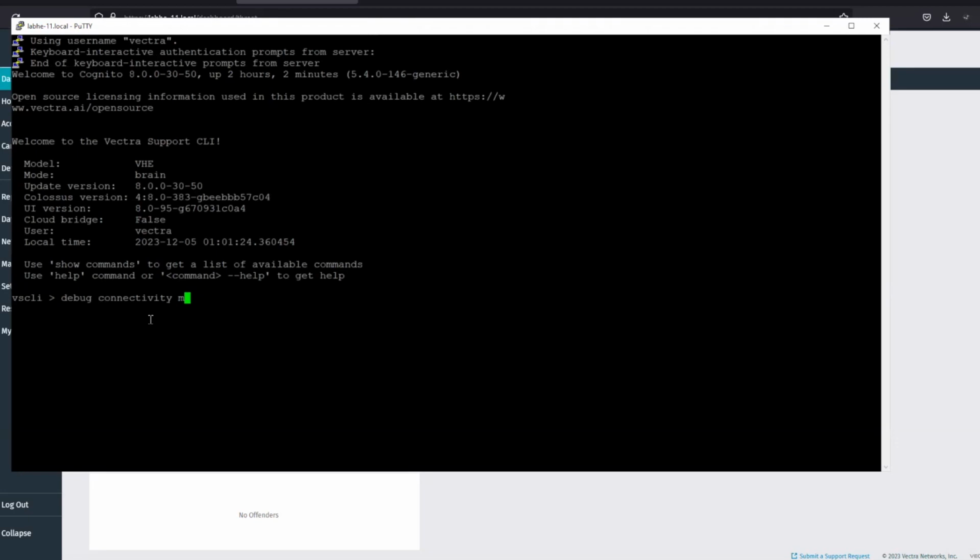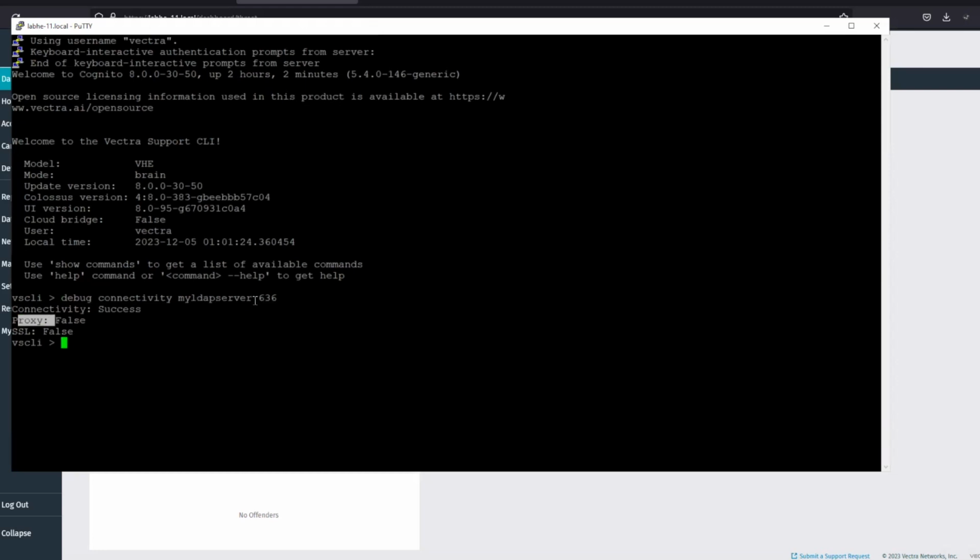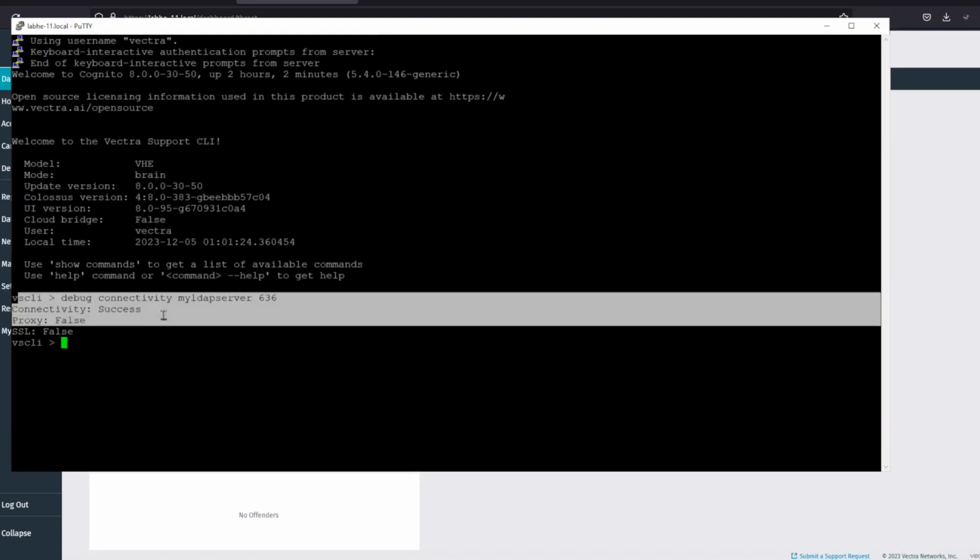In my case, it's my LDAP server, and the port I am using is 636 on the server side. Let's see. So connectivity is successful. This connectivity does not go through proxy, and in my case I am using LDAP, so I'm not using any SSL authentication, so I am good to go.